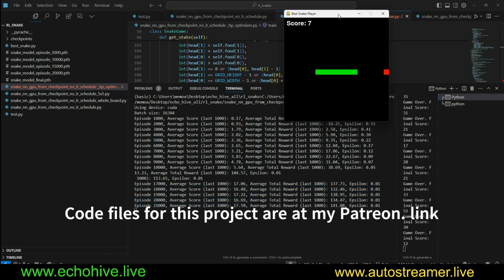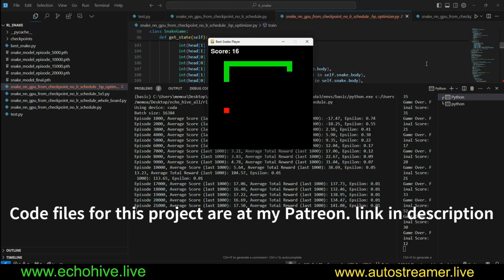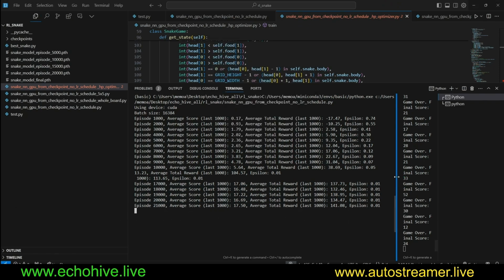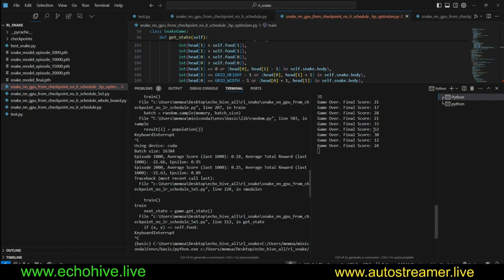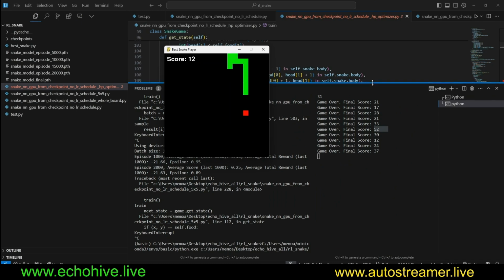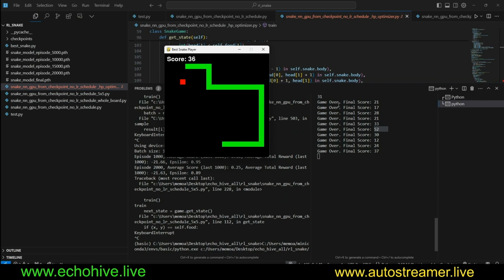So let's take a look. This is how it plays currently. You can achieve up to, I believe, a score of 45. Oh, here it actually achieved 52. So it plays pretty well. It's by no means perfect, but I'll let you watch a few games and I will start reviewing the code.